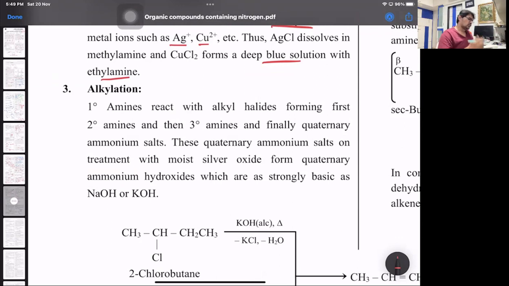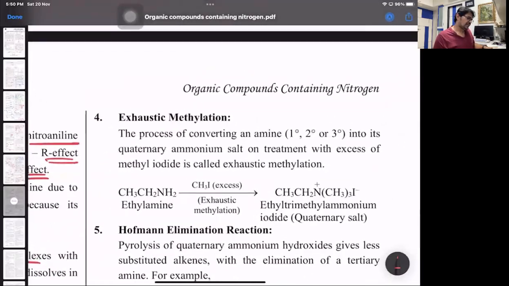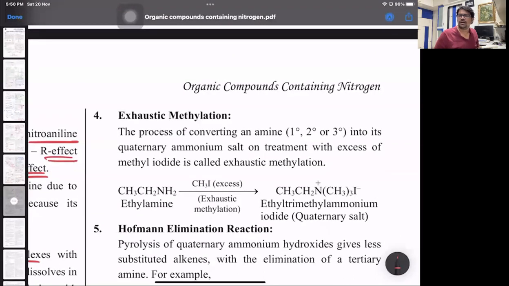That's the part. These quaternary ammonium salts, on reacting with moist silver oxide, form their hydroxides, and the hydroxides are strongly basic. So look at this part carefully, what it says. Now an important point to talk about: exhaustive methylation. That is, you convert the amines into their QS with excess methyl iodide. That's why the word exhaustive methylation. Methyl iodide, because iodide is a good nucleophile, and methyl due to its plus I effect. So ethylamine, you will have 3 methyl groups coming because this is a 1 degree amine. So a 1 degree amine will consume 3 moles to give you ethyl trimethyl ammonium iodide.